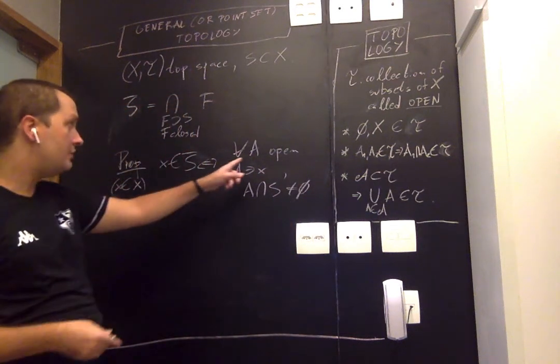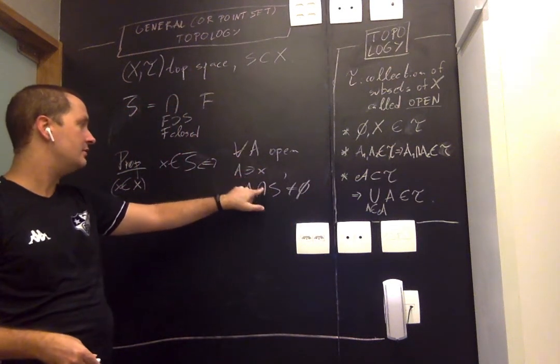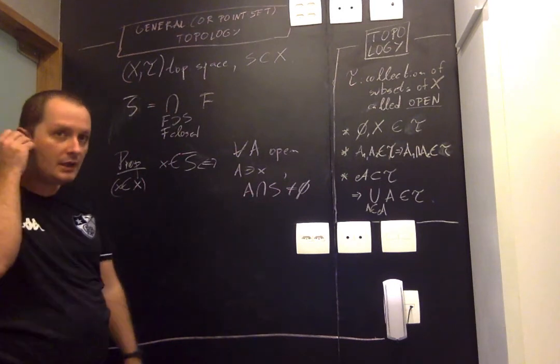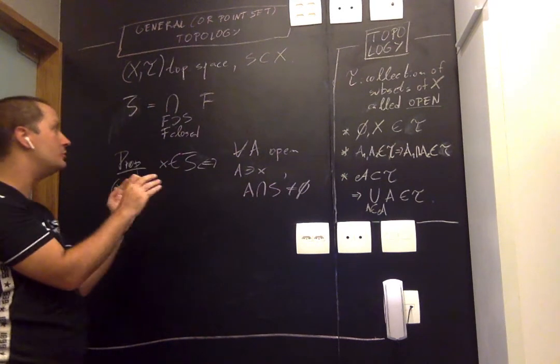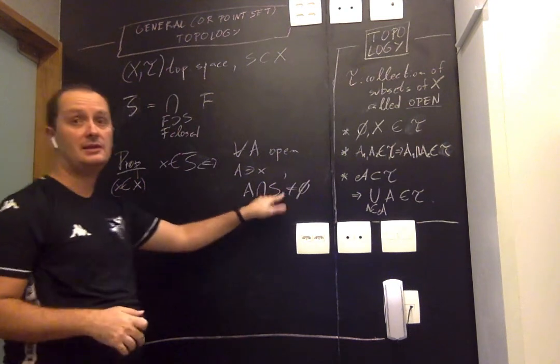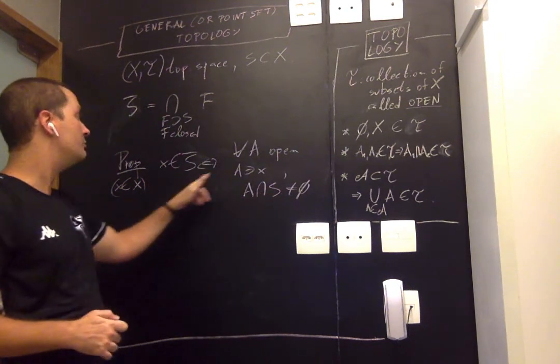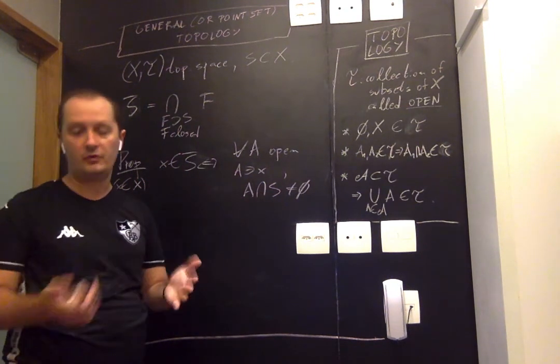So there's no way to find a protective bubble for x contained in the complement of S. Any bubble that you try to build to protect x has to intersect S. In this sense, x is not protected from S.